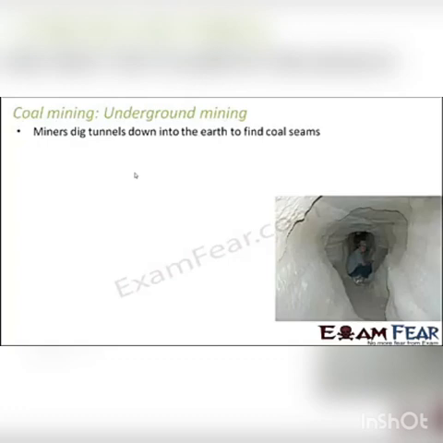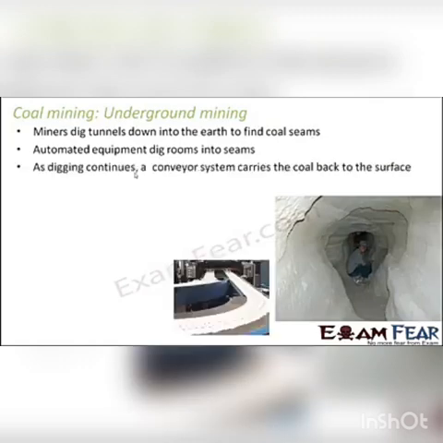So that is where these kind of tunnels are being dug. Now since these tunnels are dug underground, it is known as underground mining. So automated equipment dig rooms into seams. Basically there are equipments which can do things automatically rather than manual labor, and those equipments can create rooms inside the coal seams as well, and that's how you do the entire process of mining. So this entire process of mining takes place underground through these tunnels.